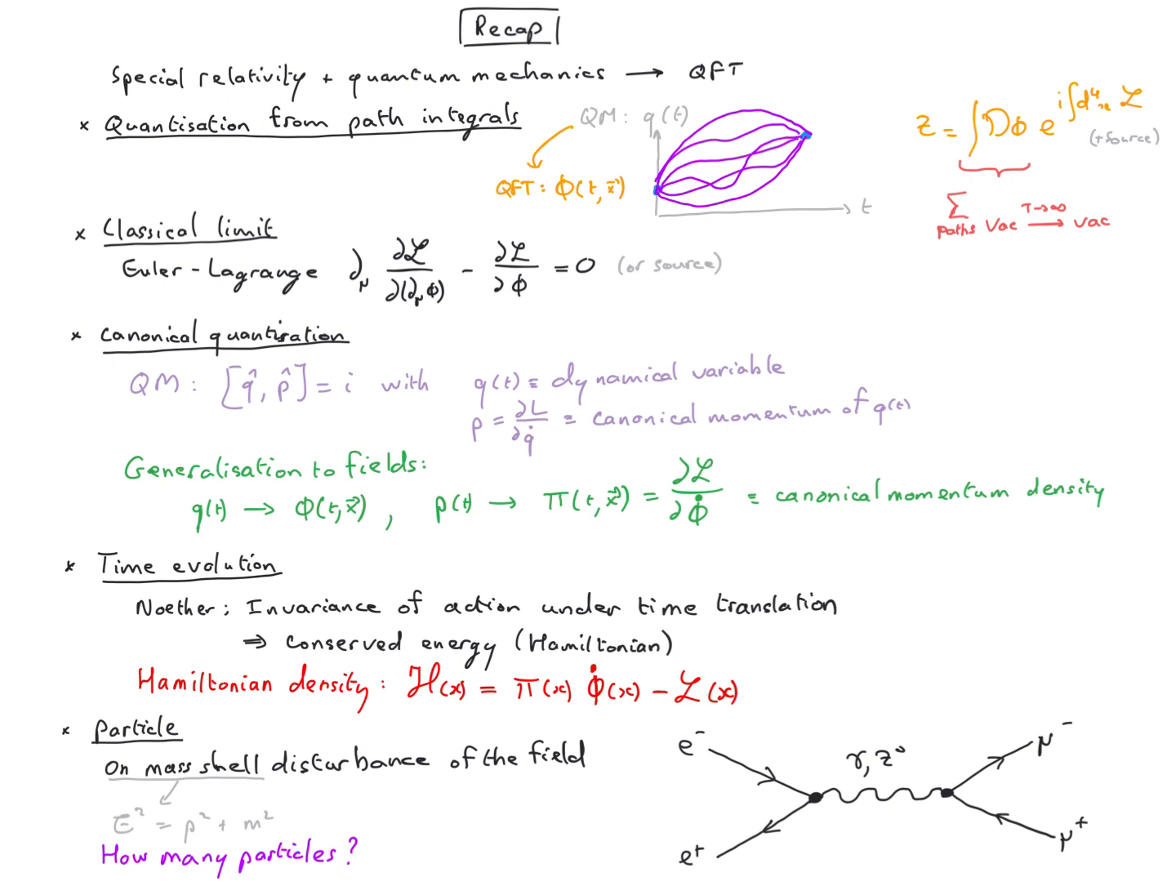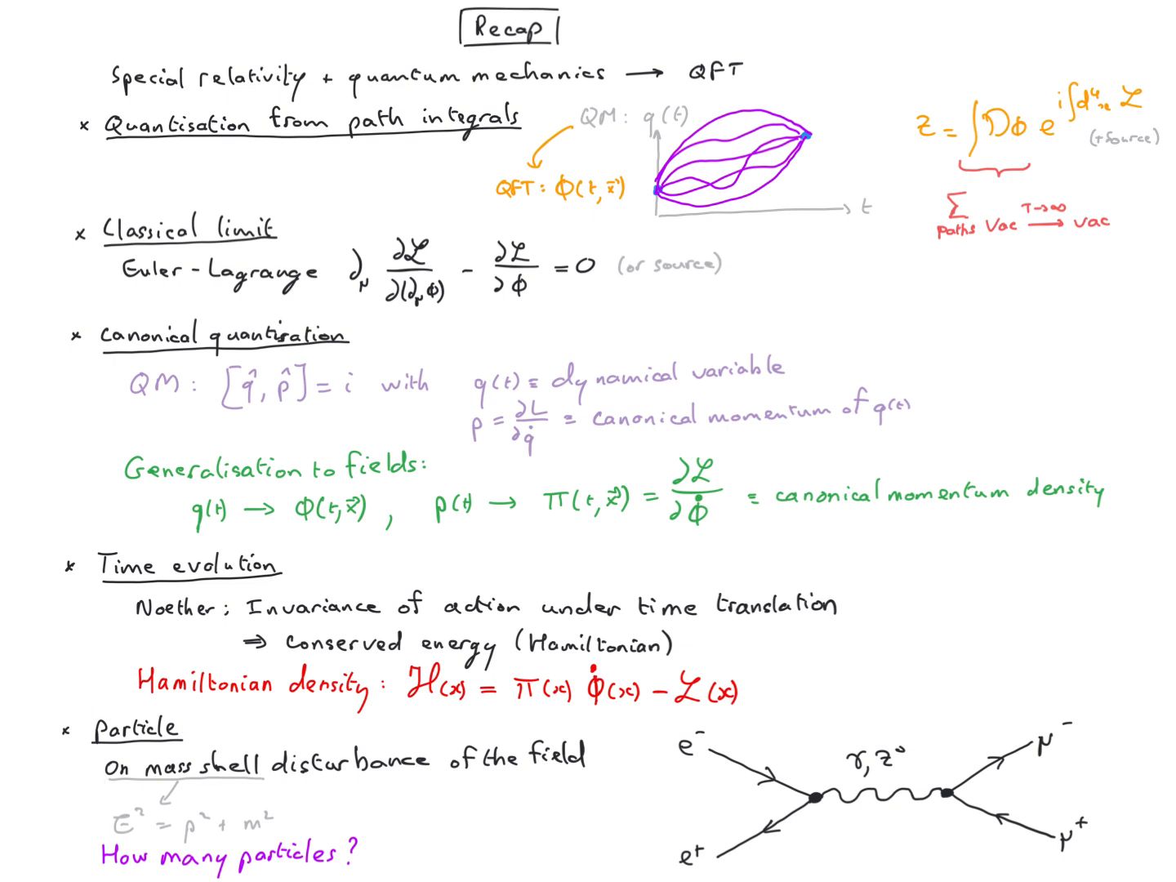So we can get like that a Hamiltonian density for fields, which is expressed as the canonical momentum density times the time derivative of the field minus the Lagrangian density. And this is all we need in order to generate a translation in time for our system and therefore predict its future evolution. We also saw that particles emerge from quantum field theory as disturbance of the field which propagates on mass shell.